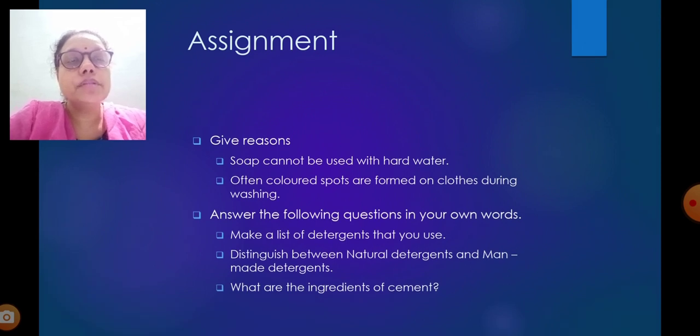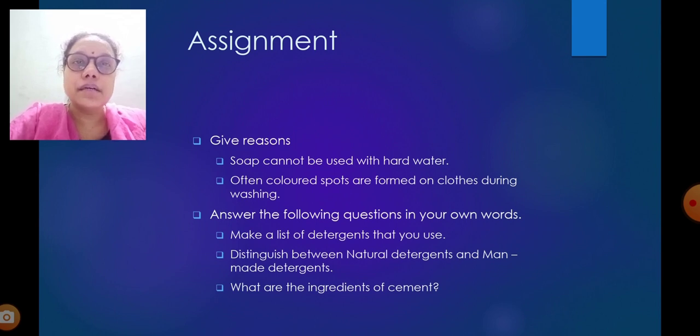Now we will come to the end of the session. Assignment: give scientific reason. Soap cannot be used with hard water. I explained that, and it is given in the video: why hard water couldn't give lather with soap. Often colored spots are formed on clothes during washing. It reacts with the detergents which you add for cleaning the cloth.